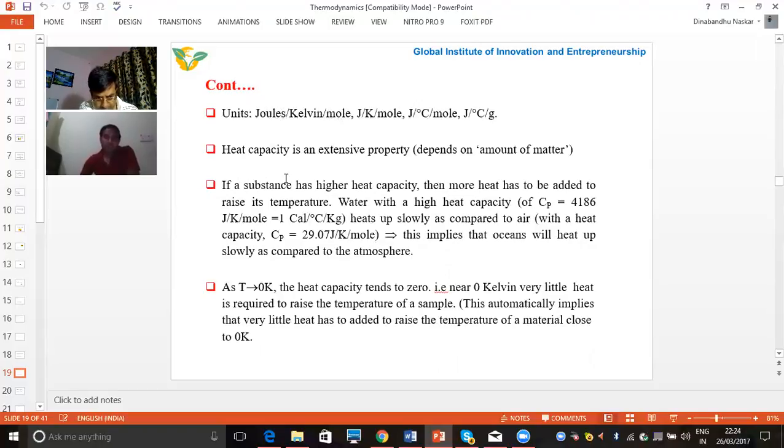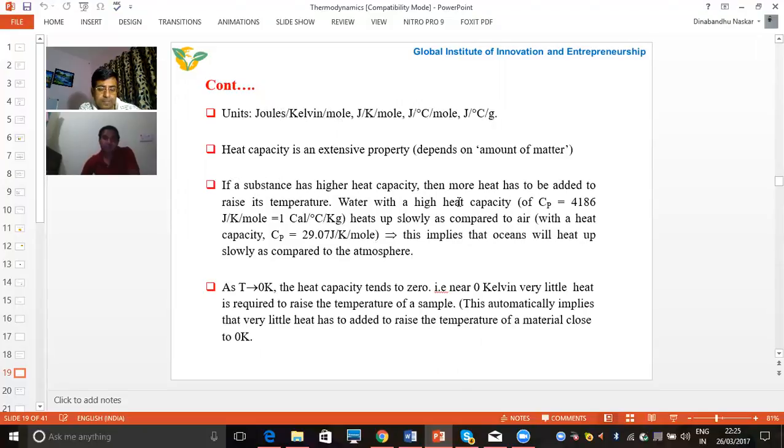We take an example. Through this example, you can get a clear idea about heat capacity. If a substance has a higher heat capacity, then more heat has to be added to raise its temperature. That means higher heat capacity needs more heat to raise the temperature of unit mass by a unit degree. I already told that. So here I am taking two things. The first thing is water. The second thing is air.